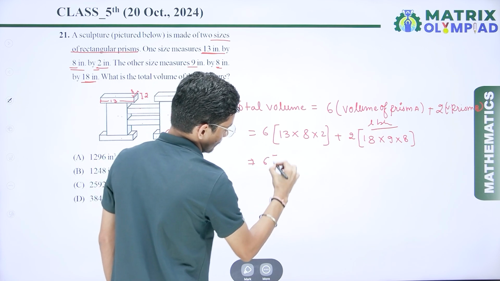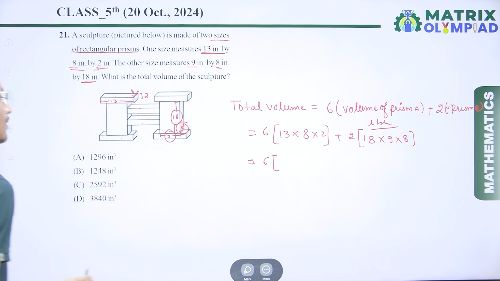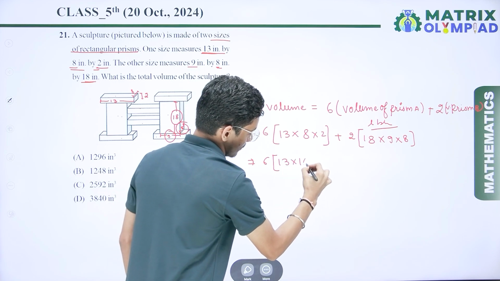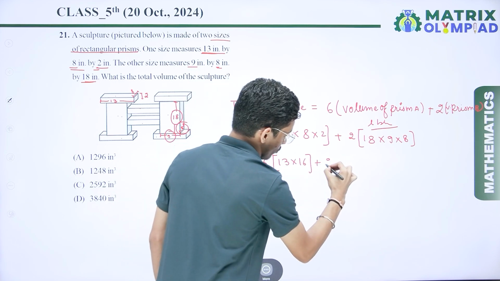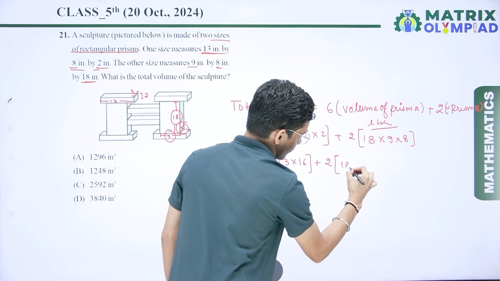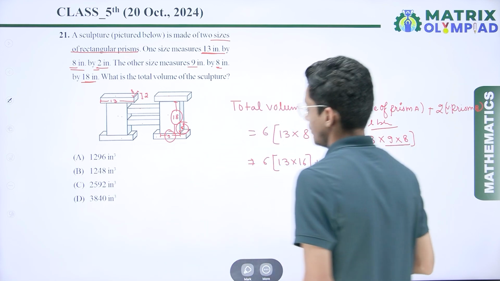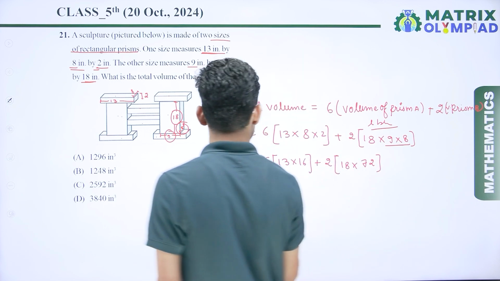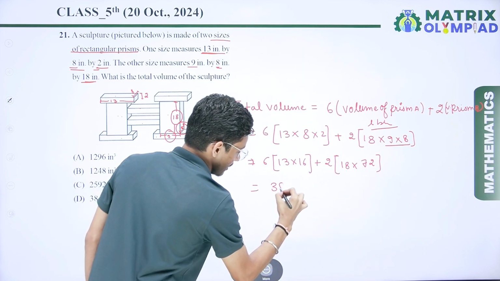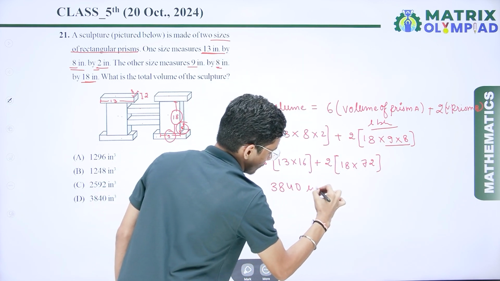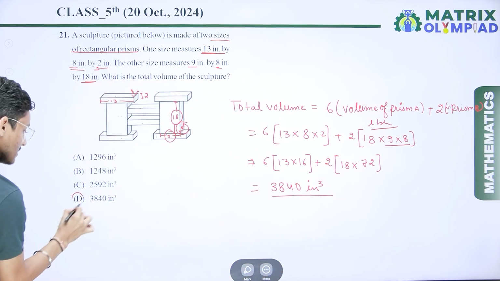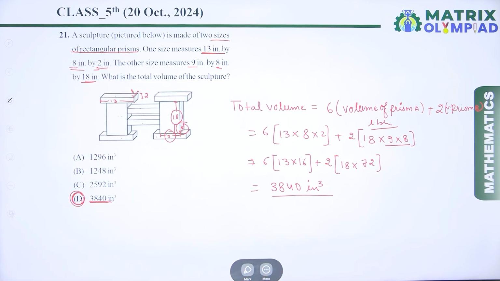Here, 8 times 2 is 16. So 13 multiplied by 16, plus 2 bracket 18 multiplied by 9 multiplied by 8, 8 times 9 is 72. So here I get 72. If I solve this, I get the answer 3840 inch cube. Check which option is correct. Option number D is the correct answer.